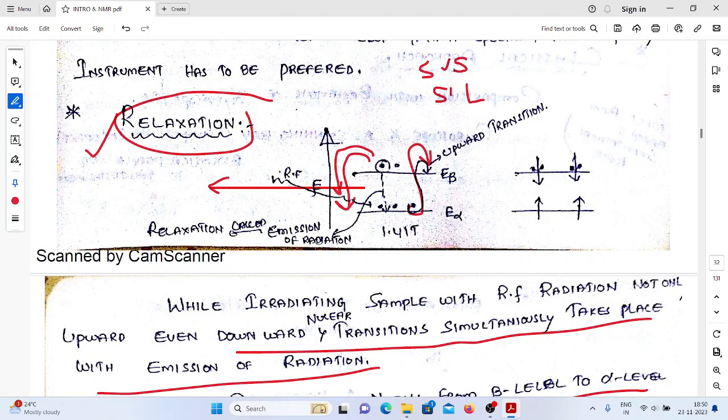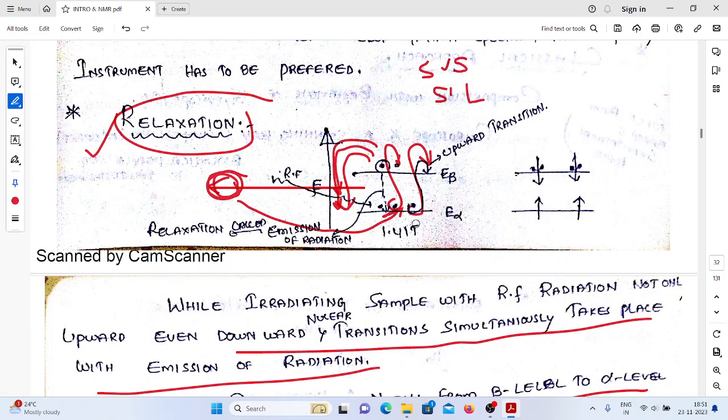Spin relaxation means, whatever the excess energy coming when the nucleus is coming from the higher energy level to lower energy level, if the excess energy is used for the excitation of another nucleus, then the relaxation phenomenon is commonly called spin relaxation.